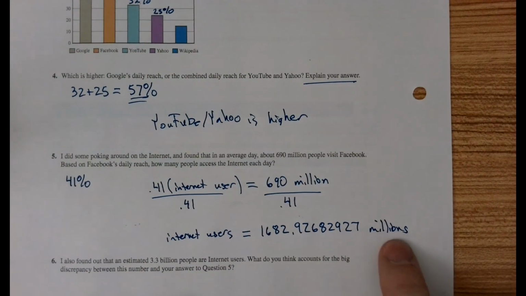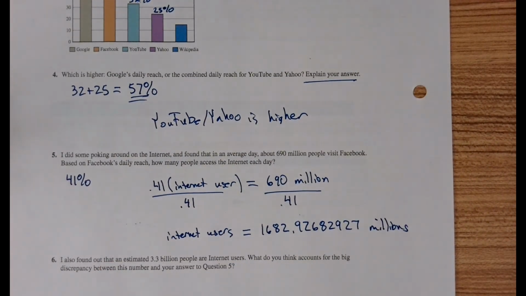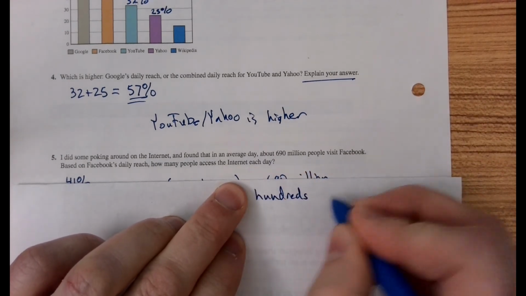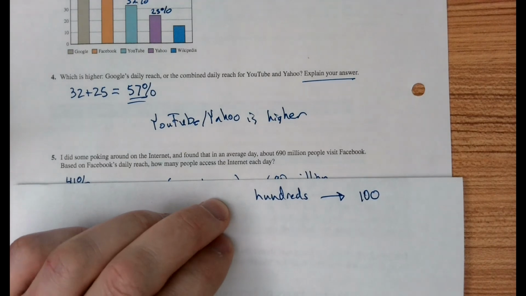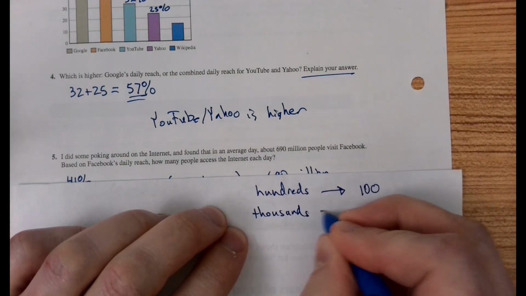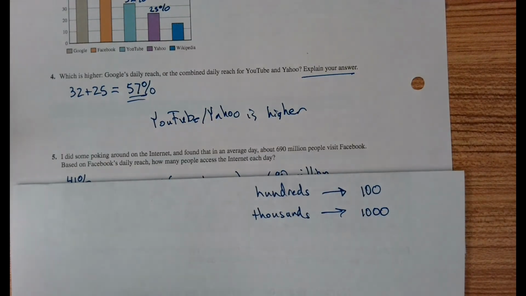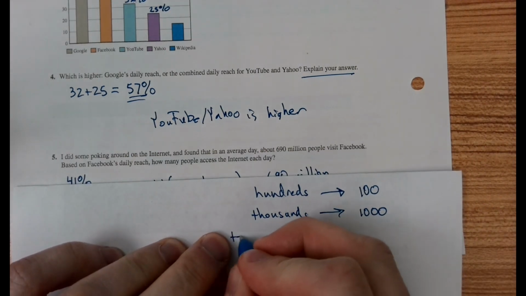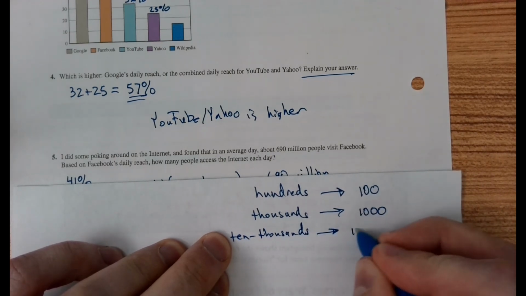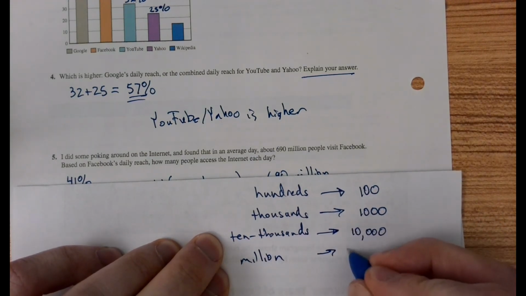Let me show you what I wrote down here. I wrote this down as millions, and let me fill out this little thing as an aside: the words that are associated with numbers. If I say hundreds, I think everyone's pretty familiar with that. Hundreds corresponds to 2 zeros, in other words, 100. Thousands corresponds to 3 zeros. In other words, multiply whatever the number is by 1,000 if you want to convert it to a number. We could say 10,000s, we could say 100,000s, et cetera. So 10,000s is literally 10,000. So how many zeros is a million? Well, it's 6 zeros.